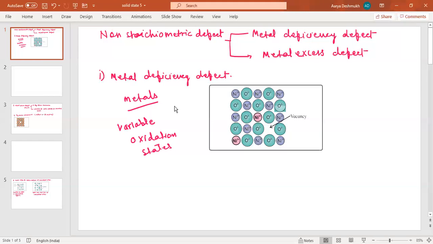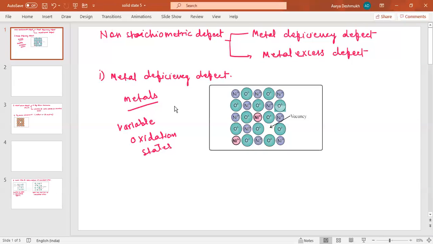Now in some crystals, positive metal ions are missing from their lattice sites. It means that the metal loses electrons, and that is why it behaves as a metal. We know this thing. Why do we call them metals? Because they lose an electron, and this lost electron is nothing but a flow of electrons, and that allows the metal to carry electricity, and that is why they are called metals.